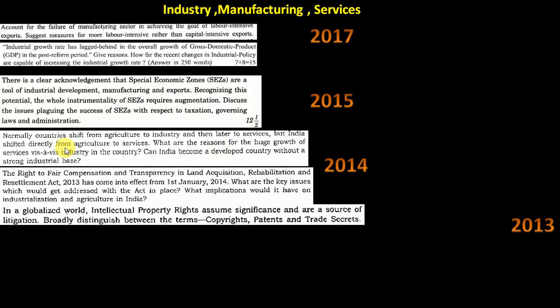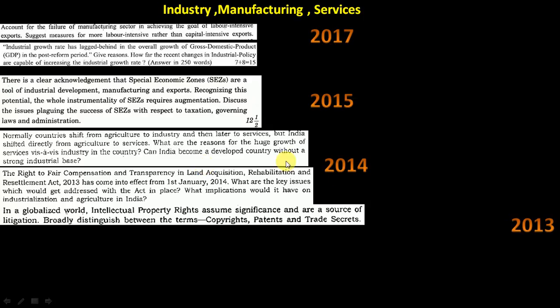2014, this is something you all know: every country shifts from agriculture to industry and then later to services, but India directly jumped from agriculture to services. And our GDP, at least 2/3 of it, is fully services. Industry is very poor, you can tell. So that is now changing.